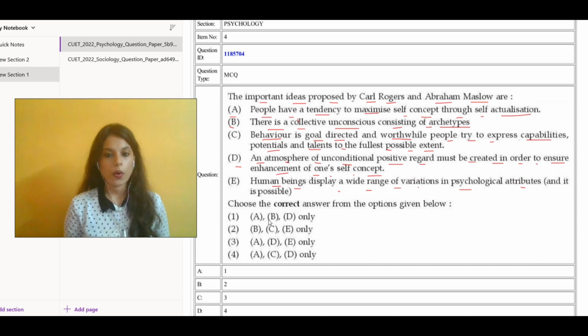So from here, what are the important ideas as proposed by Carl Rogers and Abraham Maslow? From the options given, we conclude that options A, C, and D are the correct ideas proposed by them. A, C, and D are given in option 4. So we can go with option D, which includes option 4. Moving over to the next question.